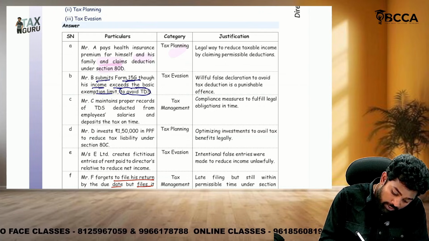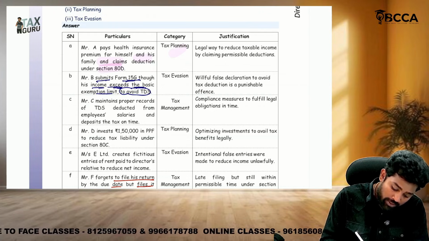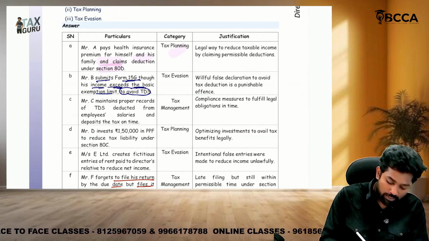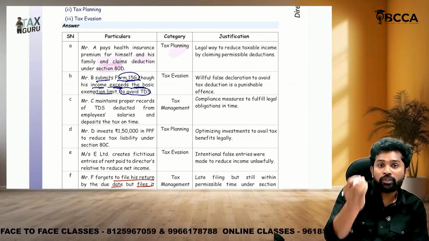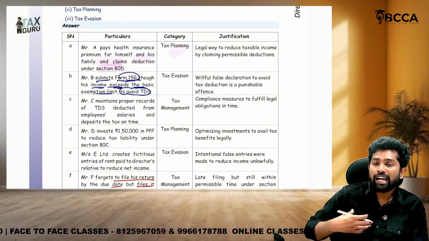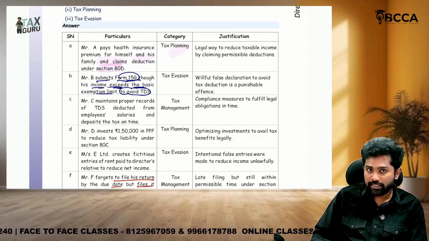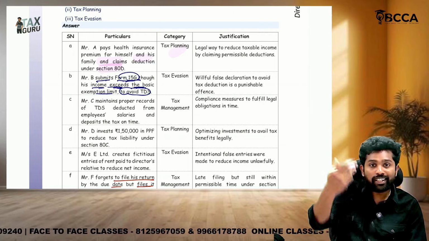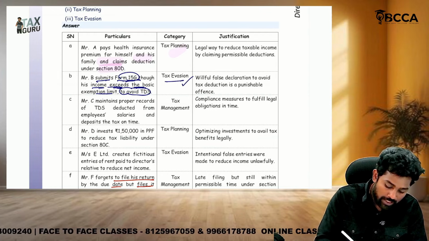Sir, form 15G though his income exceeds the basic exemption limit. Sir, form 15G will be submitted when your income is less than the basic exemption limit and TDS is not required to be deducted for you. Then you will submit form 15G. But here it is more than that. So you are doing illegal tax evasion.